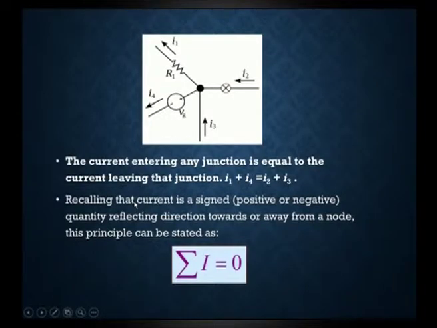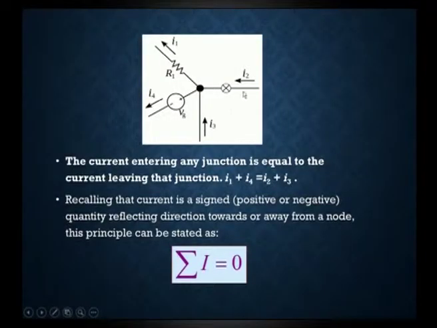We can also define this in another way. Recalling that current is a signed quantity, positive or negative, reflecting direction towards or away from a node, this principle can be stated as summation of I is equal to 0. By defining a polarity, we can take current moving towards the node as positive and moving away as negative. Then I2 plus I3 minus I1 minus I4 is equal to 0. That is what summation of I equal to 0 states.